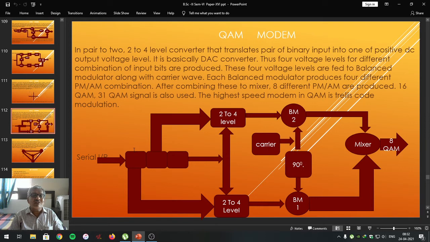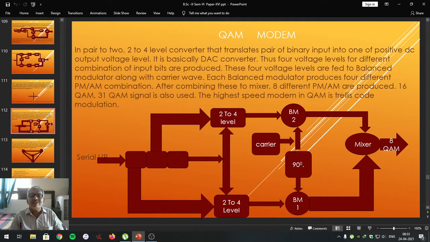Data to be converted into analog form is provided serially. We know how a shift register operates. You have studied it in basic part 1. By providing the clock pulses, data will be shifted from one flip-flop to another flip-flop and it is stored here. The stored data in pairs is supplied to the 2 to 4 level converter. This data and this data both are given to this 2 to 4 level converter, whereas this bit and this bit both are given to another 2 to 4 level converter.